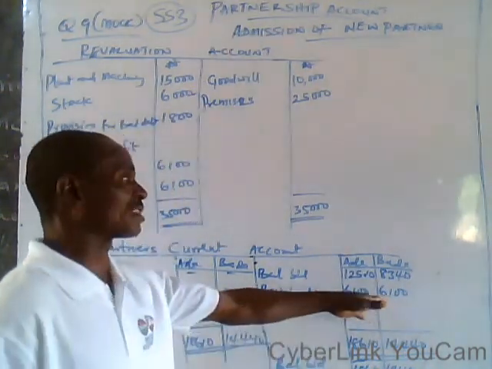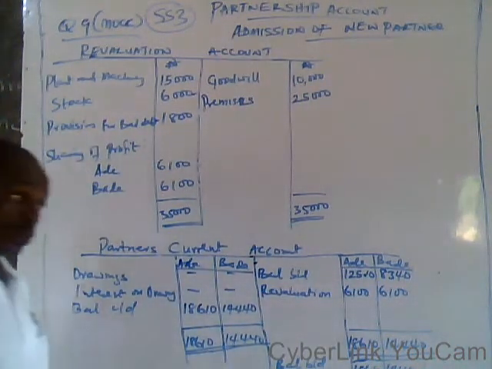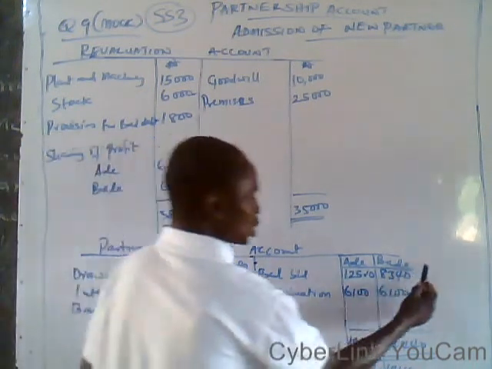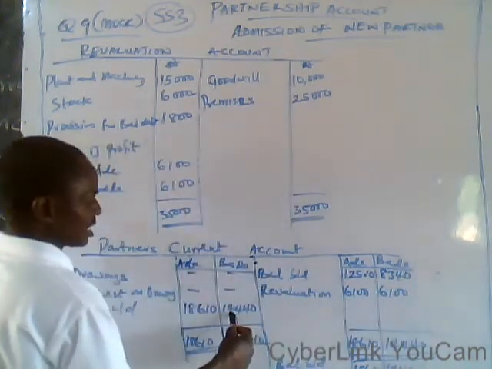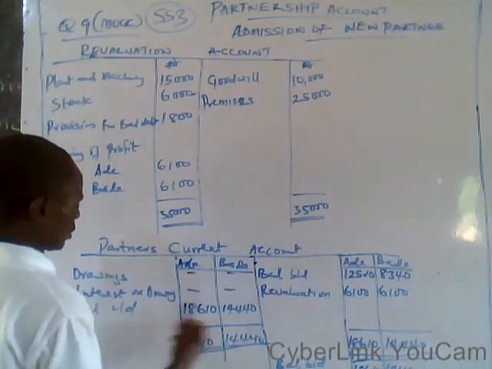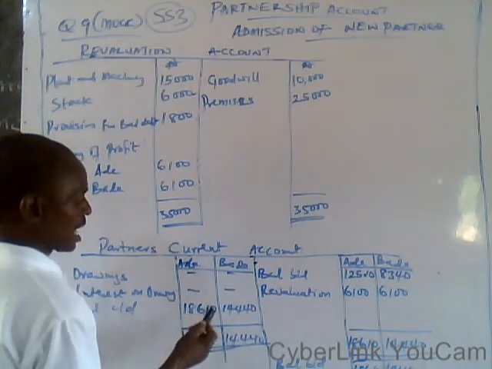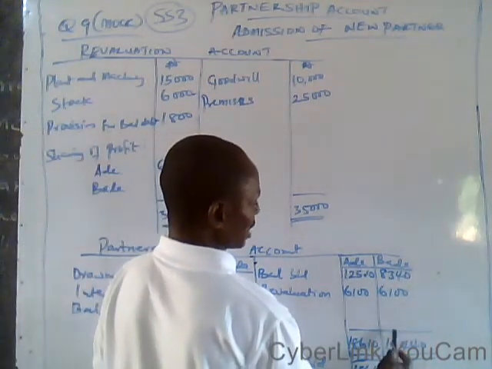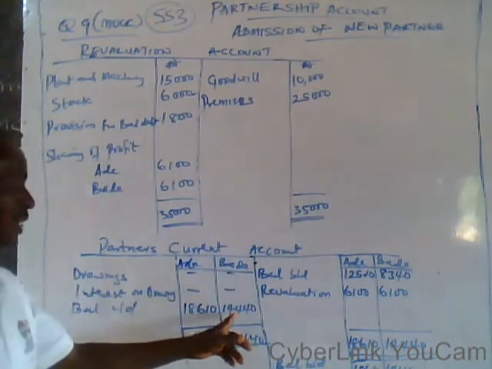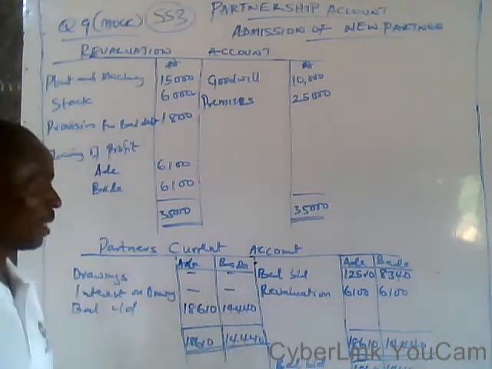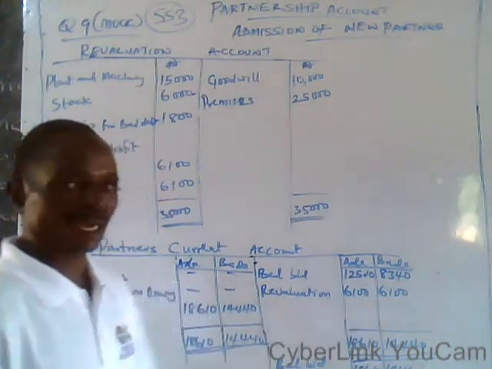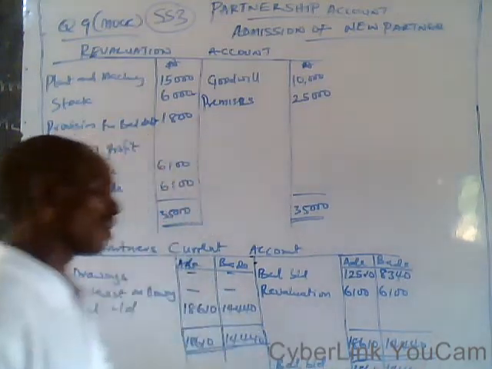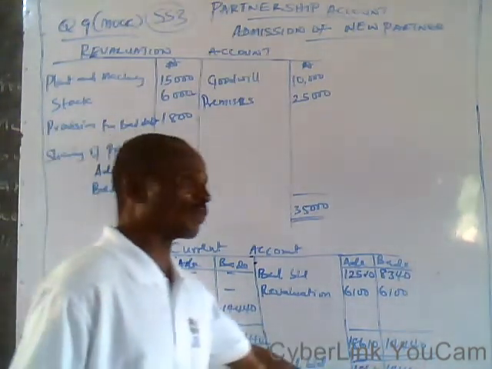If the credit side of the partners' current account, you take it one by one, column by column, compare the column with the column. If the credit side of the column is greater than the debit side, you have the balance carried down. Here, no item is entered on this side, therefore 14,440 should be transferred to this side as a balance carried down. The same thing applies to B's account. And after that you have a balance brought down. If you have a balance carried down, don't forget you must have a balance brought down at the same time.